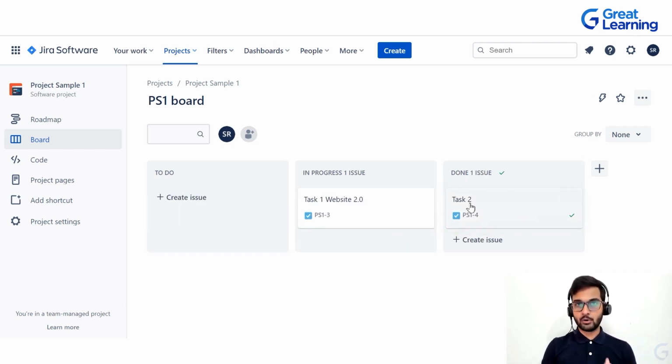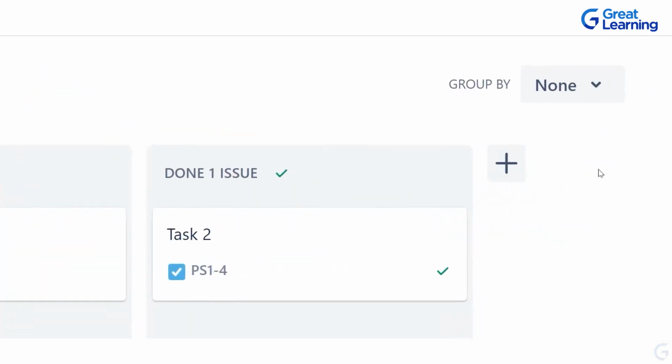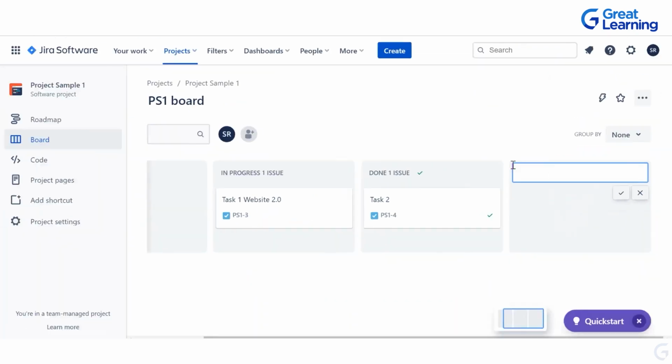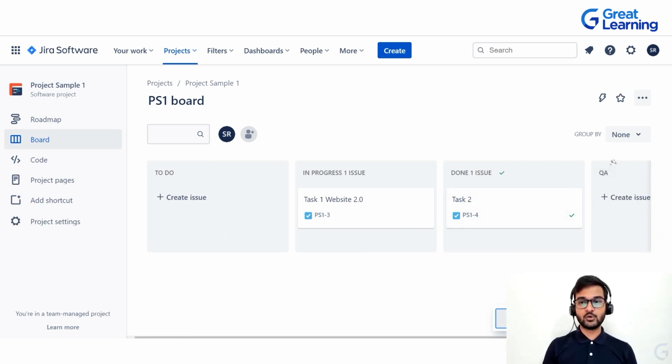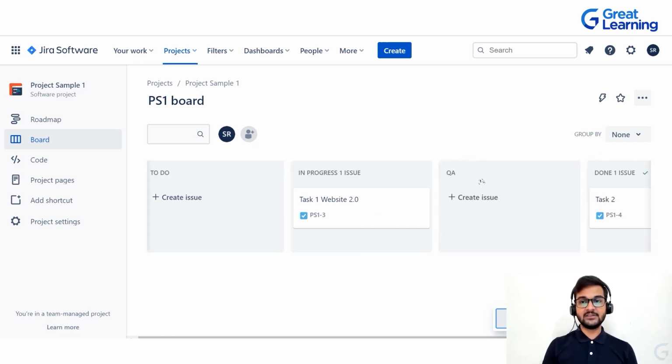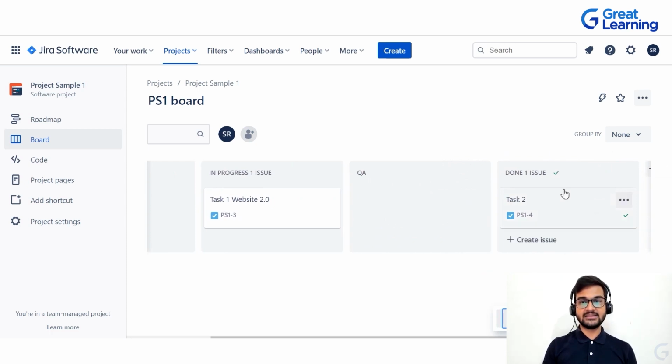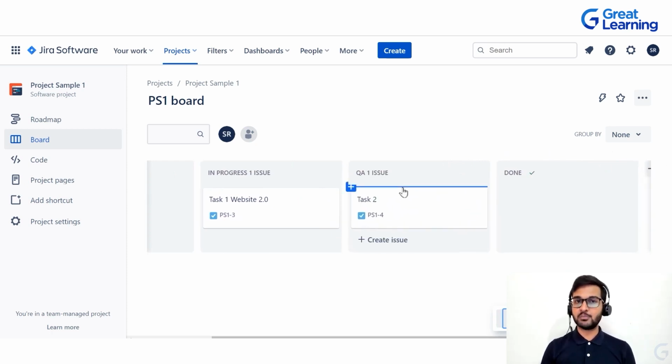If you want to add more columns, you need to click on this plus button on the right hand side. As soon as you click on that, you just need to name that particular tab. Let's say we name it as quality analysis or QA, and we click on the tick mark. It's done. If you want to move it, let's say we want to analyze the thing first and then we want to put it in done, then again you can drag and drop it and you can put it in QA.